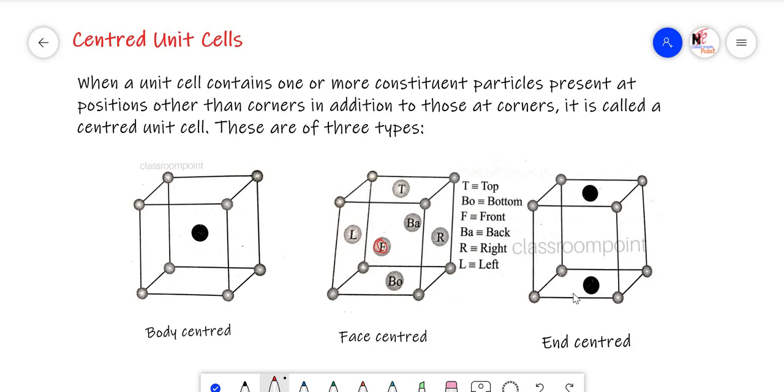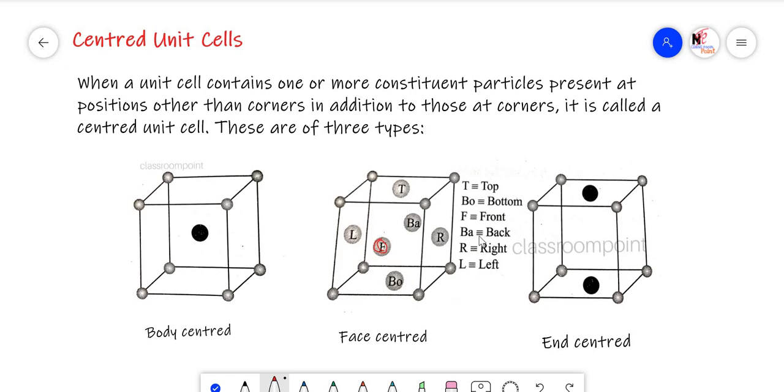In the case of the end-centered unit cells, these are a type of face-centered unit cells in which all the corners are occupied by the constituent particles, but only the centers of two opposite faces are occupied by the constituent particles. In face-centered, all the face centers are occupied, but in the end centered, only the center of two opposite faces are occupied. Such type of unit cells are called end-centered unit cells.